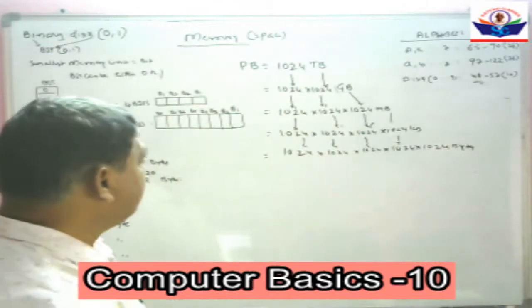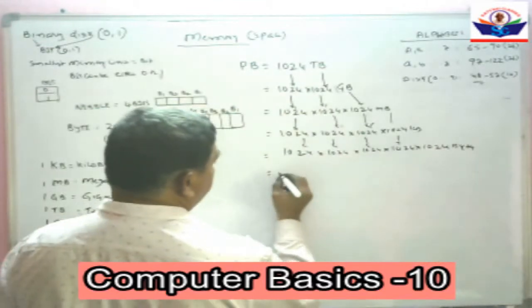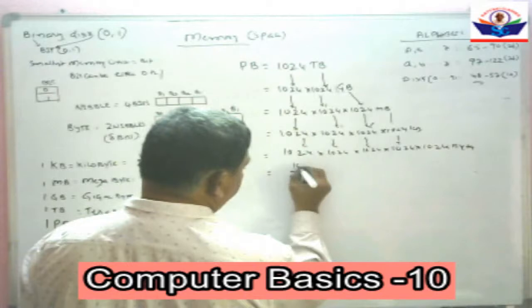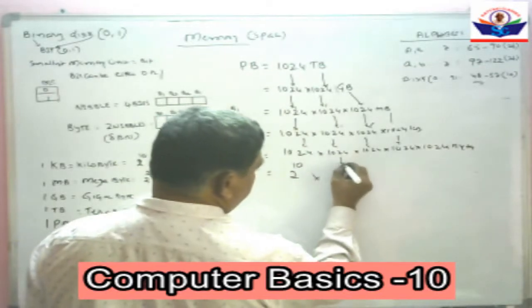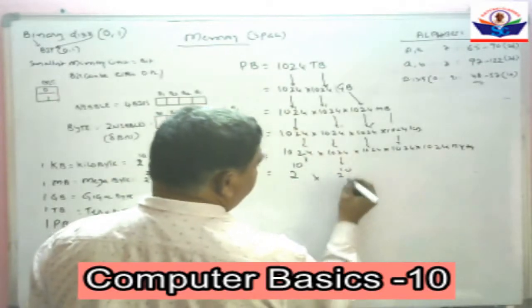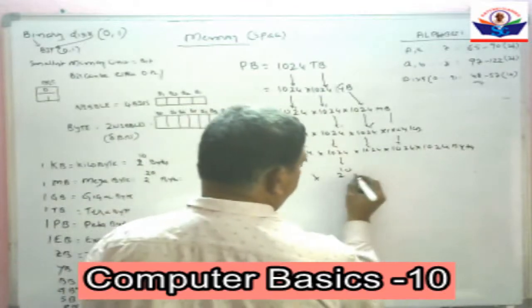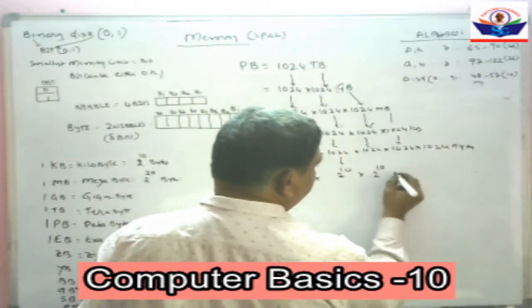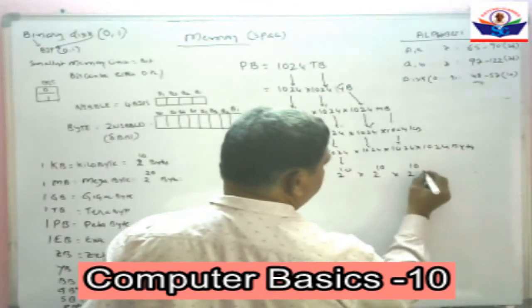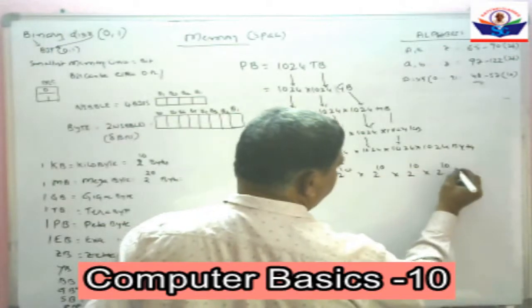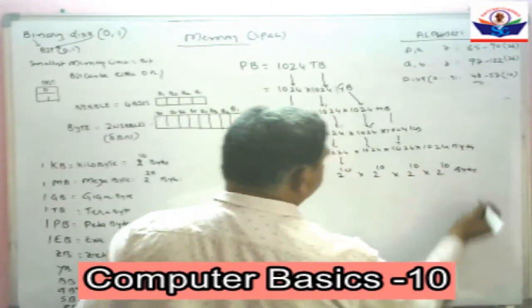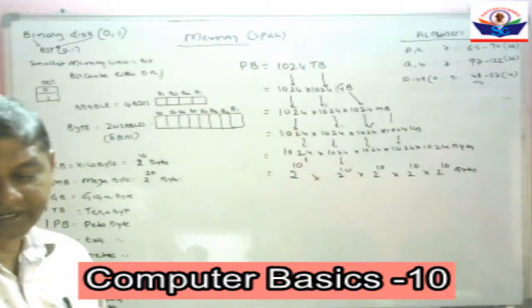So, 1024 is equal to 2 to the power of 10. So 1 KB is 2 to the power of 10 bytes.